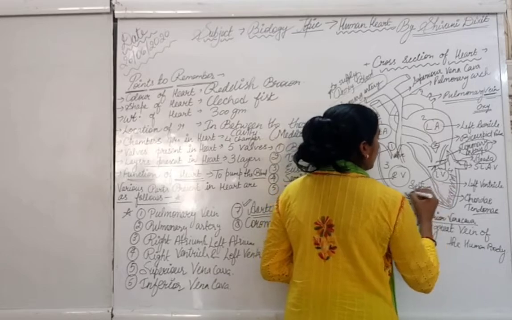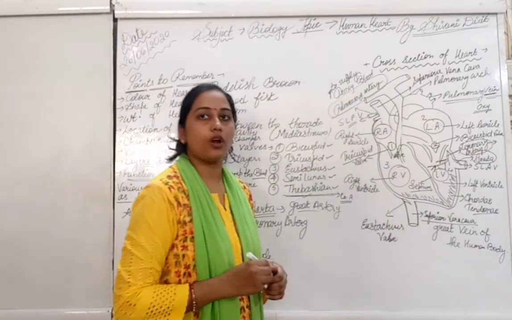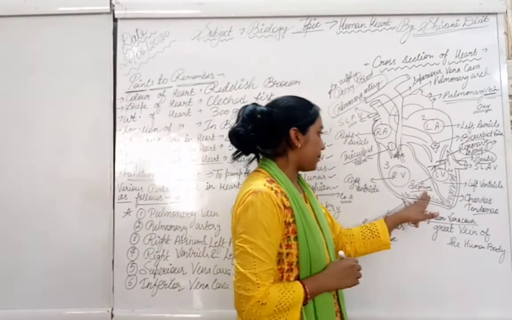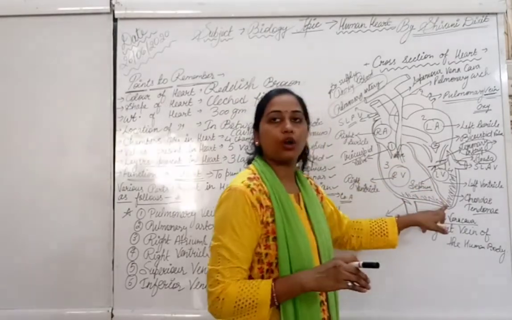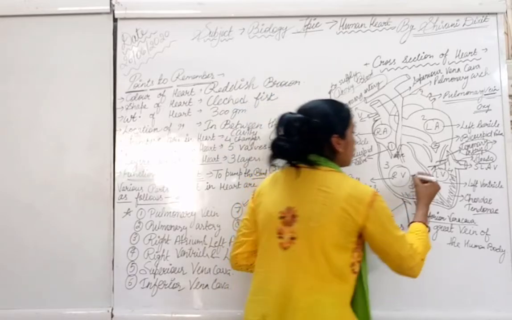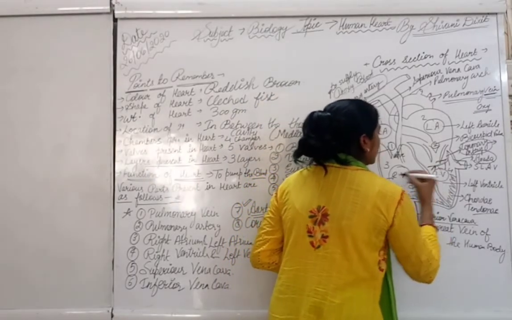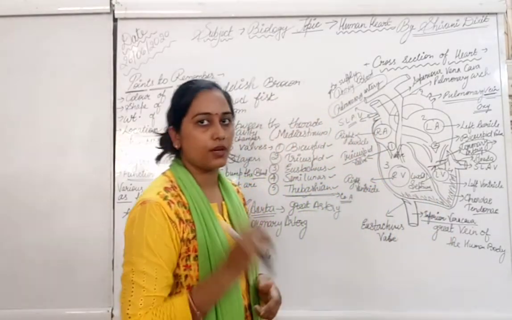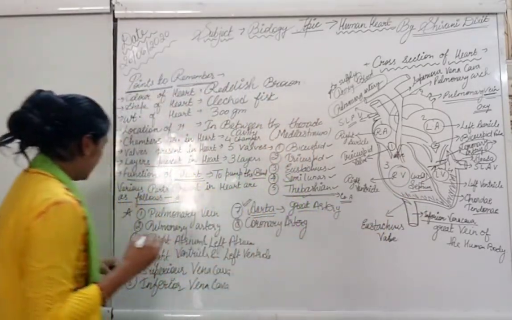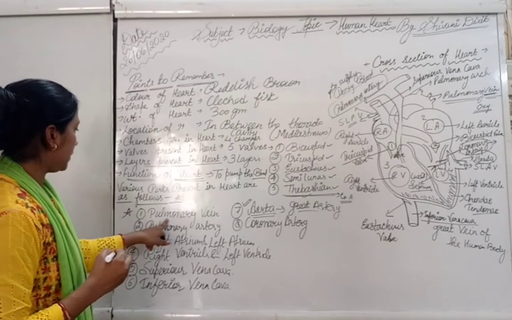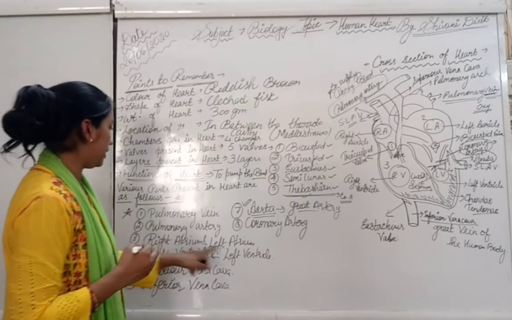It is made of heart muscle. In general words we can say it is a wall of the heart, but the technical term for this wall is septum. I have explained the pulmonary artery, vein, and the left atrium.